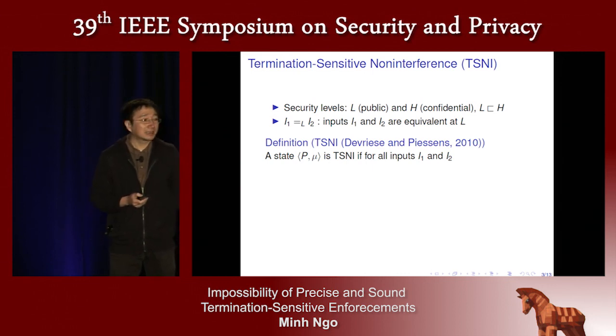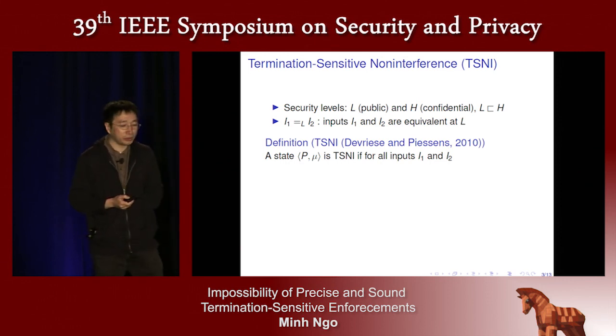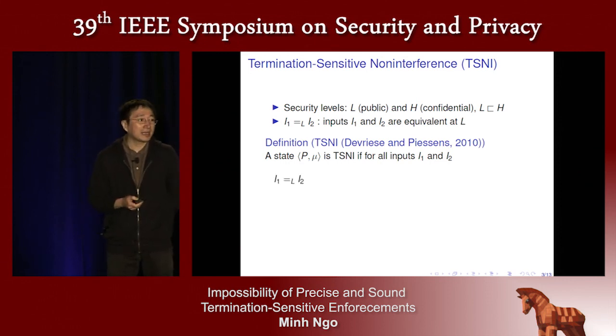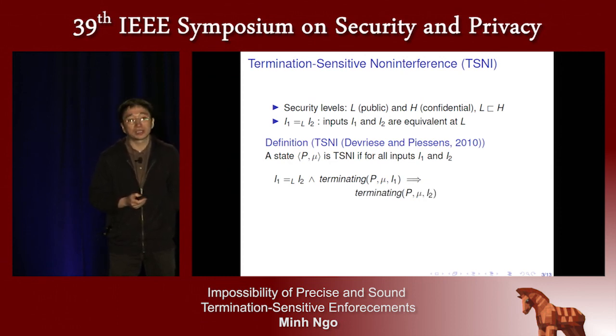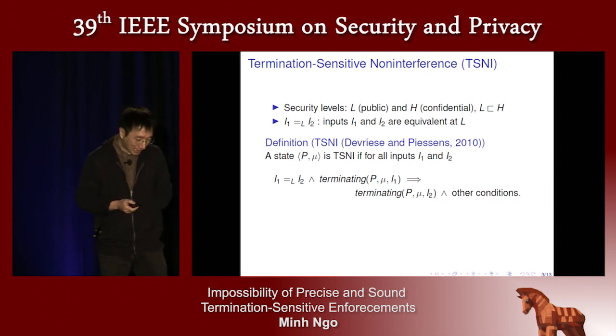We say that a state P and Mi satisfies TSNI if for all inputs I1 and I2, if I1 and I2 are equivalent at the low level, and the execution of the state on input I1 terminates, then we require that the execution of the state on input I2 also terminates. And we have other conditions, but they are not important for the talk, so I will not give further explanation here.